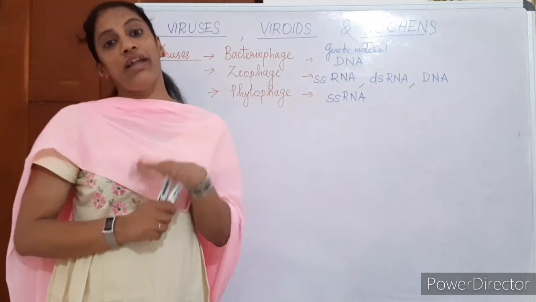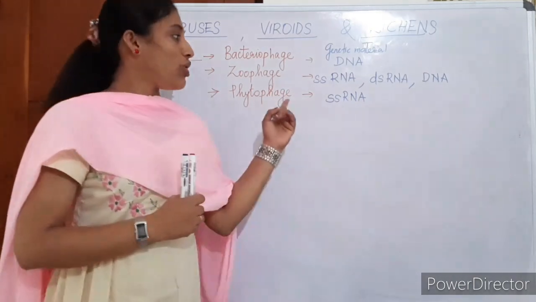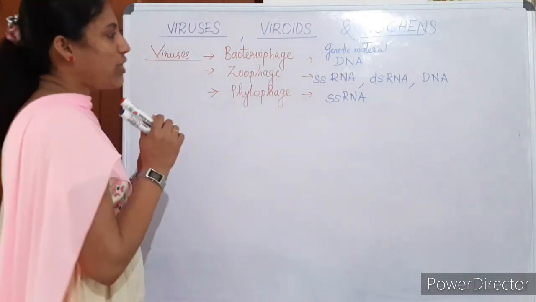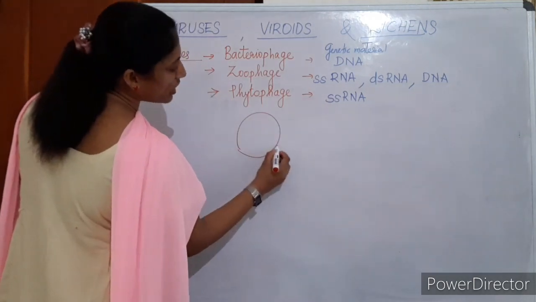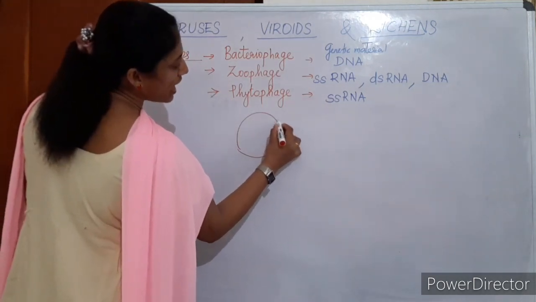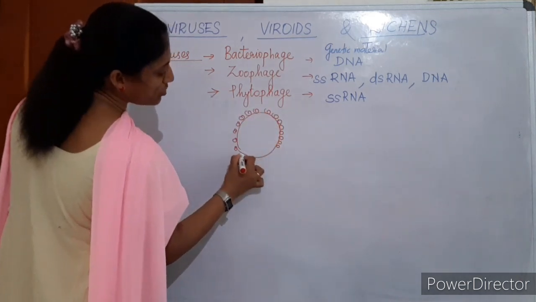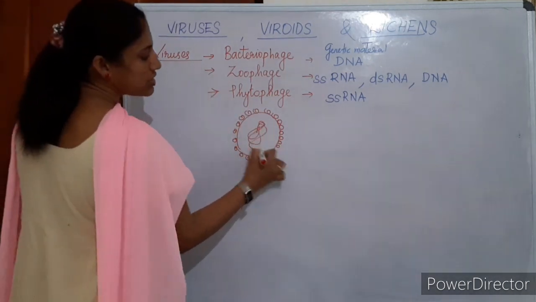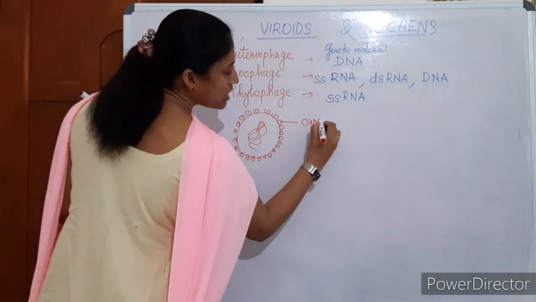genetic material. Plant viruses contain mostly, with some exceptions, single-stranded RNA as the genetic material. Whatever the genetic material is, its outer protein covering is called what? Capsid. In the HIV virus and all, you might have seen the structure in the textbook of your previous class. The outer covering is called a capsid.